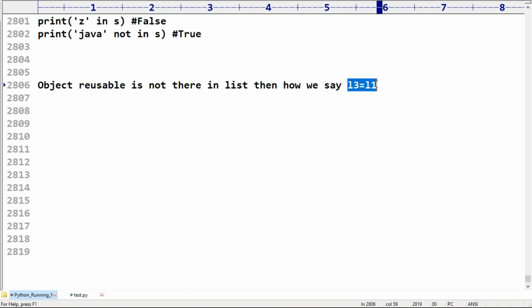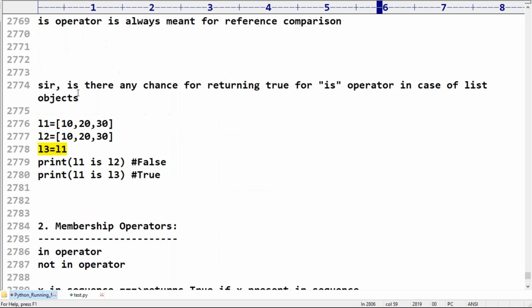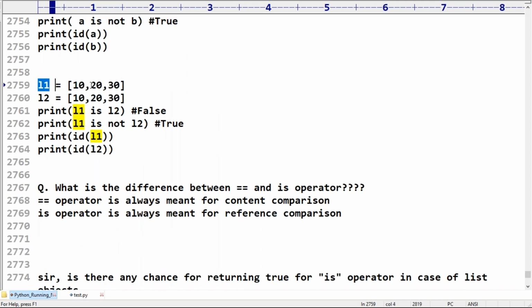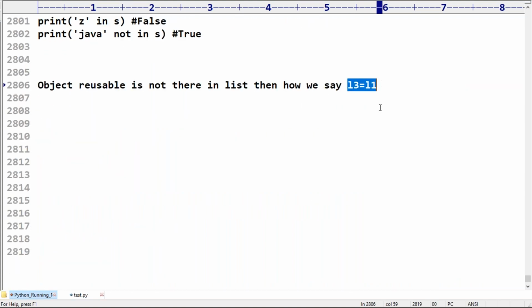Whatever object is pointed by L1, for the same object we are using L3. If I create an object for L1, by default it won't reuse, but here you are directly asking L3 is equal to L1. Getting it? It is not object creation, it is reference assignment.